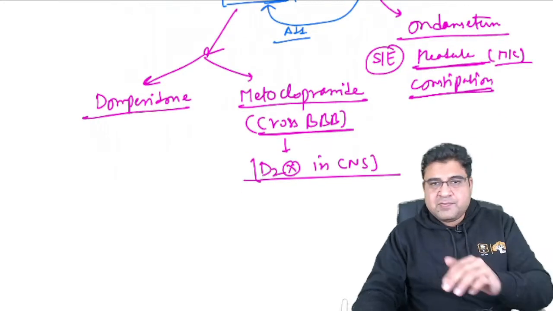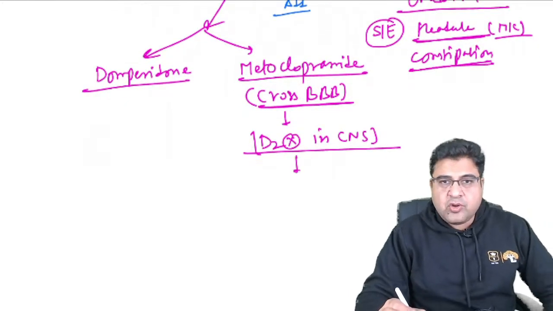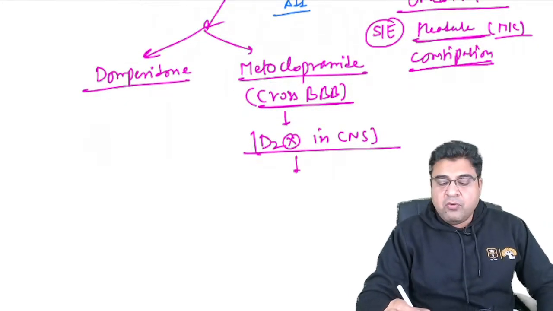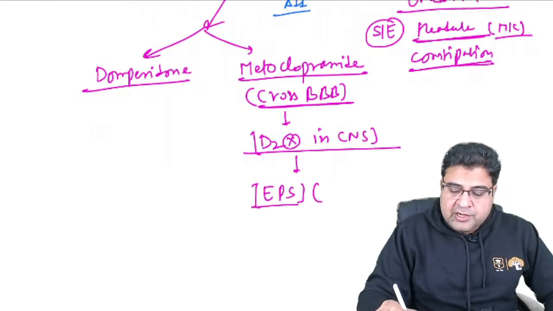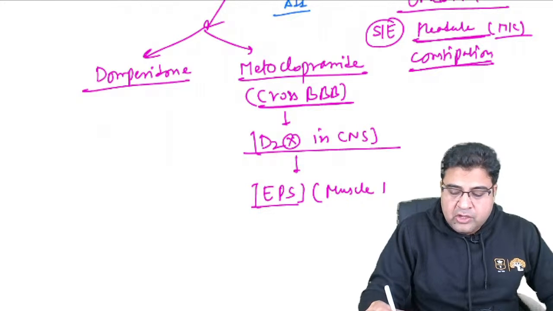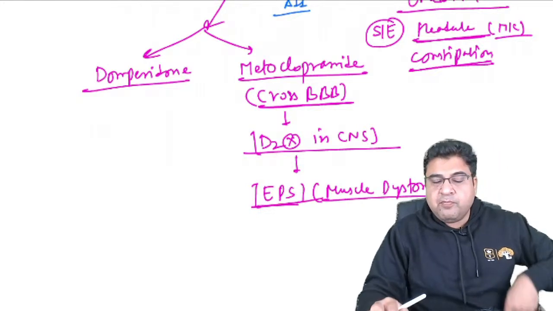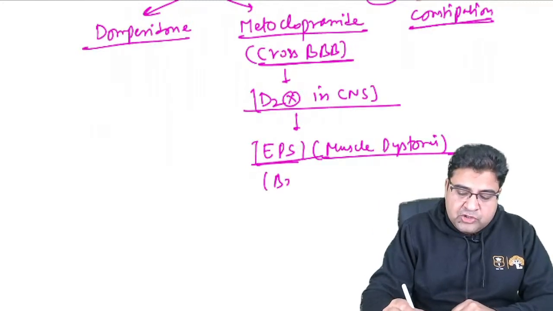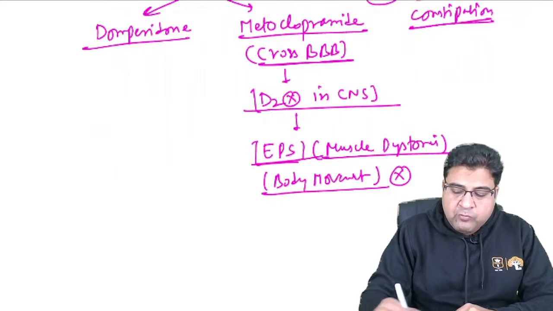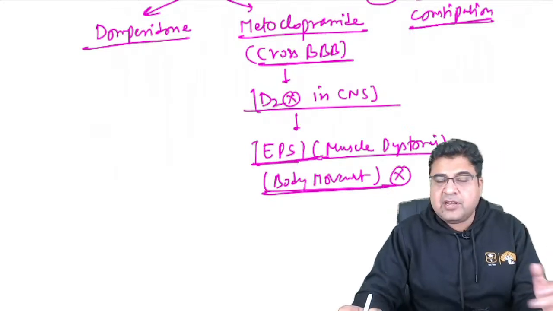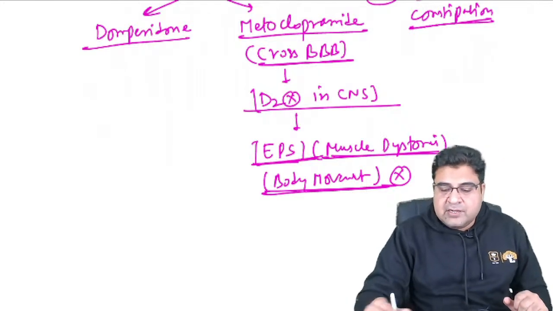And because this medicine can cause dopamine deficiency in the central nervous system, it can cause Parkinson's-like symptoms. We also call it extrapyramidal symptoms. We also call it muscle dystonia. So the patient can develop muscle dystonia, body movement problems, and body movement disturbances. EPS will be there, extrapyramidal symptoms will be there, Parkinson's-like symptoms will be there, muscle dystonia will be there.